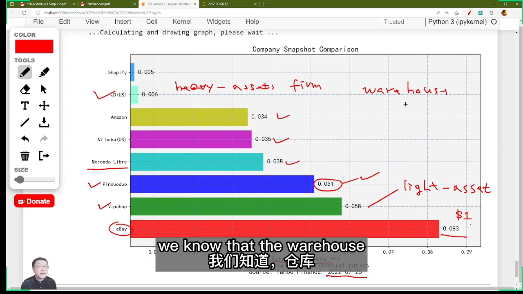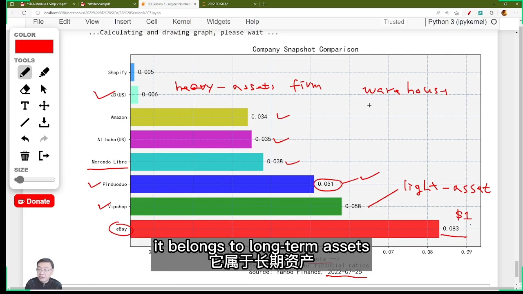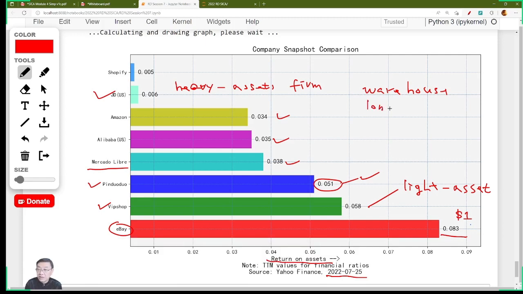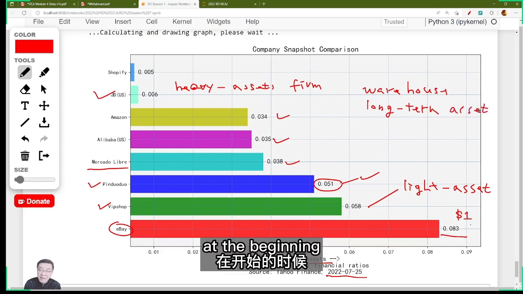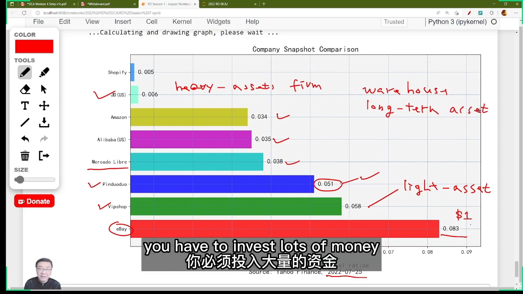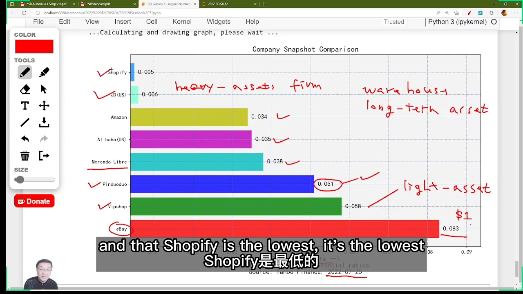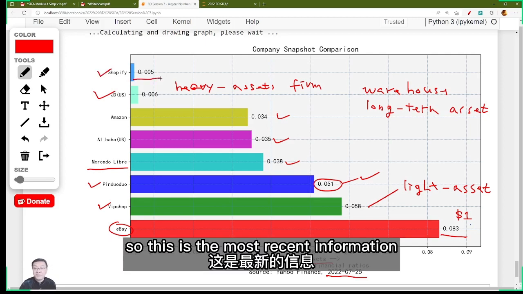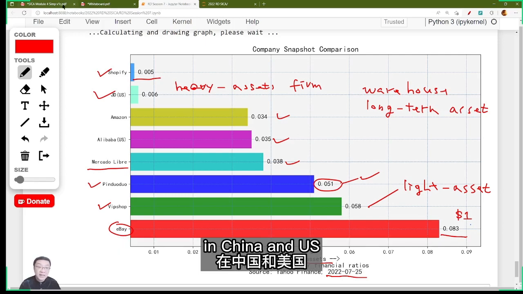We know that a warehouse, in terms of cost principle accounting, belongs to long-term assets. Long-term assets could be used for many years. At the beginning, in order to build long-term assets, you have to invest lots of money, and the money is being collected back at a slower speed, right? And then Shopify is the lowest. So this is the most recent information about the ROA of these e-commerce companies in China and US.